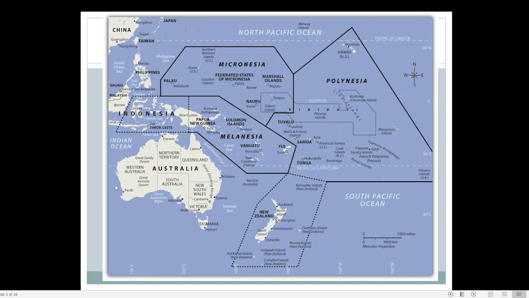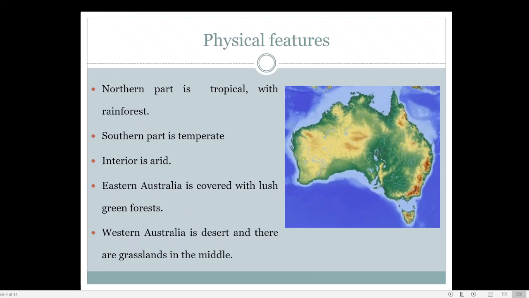That is why the Australians are not allowing too many people to come there. Even though Australia is a very large continent, most places are not suitable for living. It is just a pure desert. So the interior areas of Australia, you can say, are arid in nature. Now what is the case in Eastern Australia? This is the eastern side of Australia.